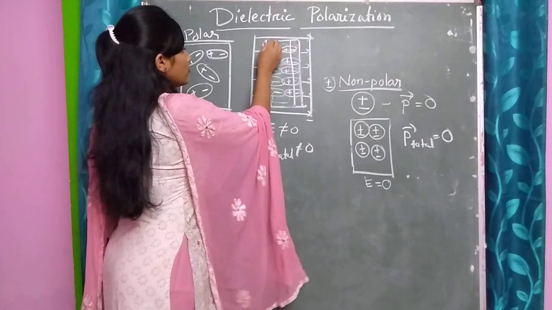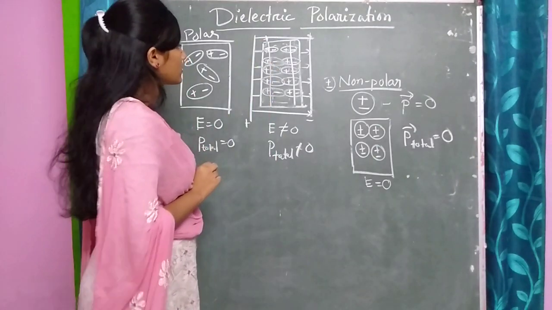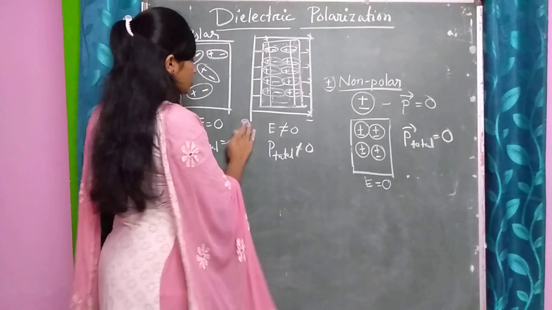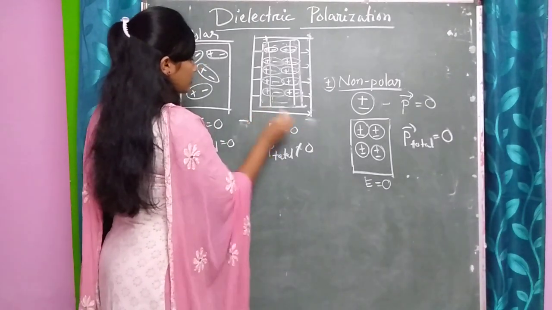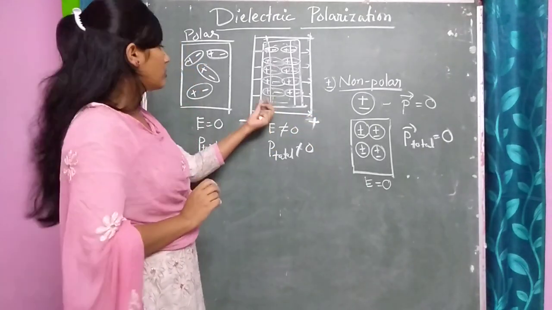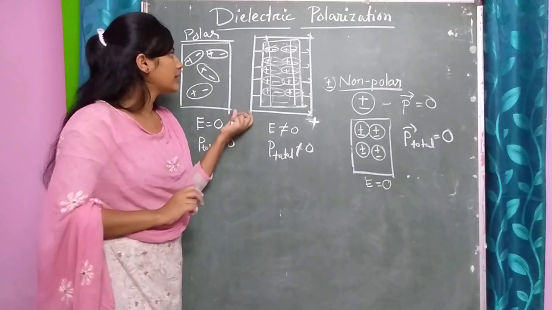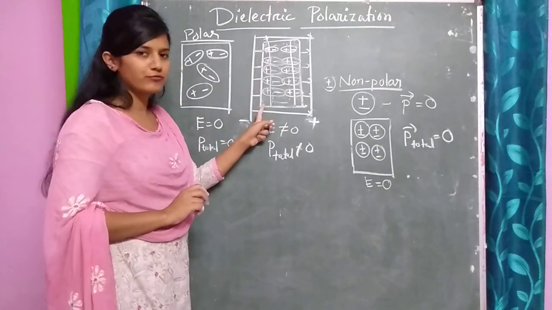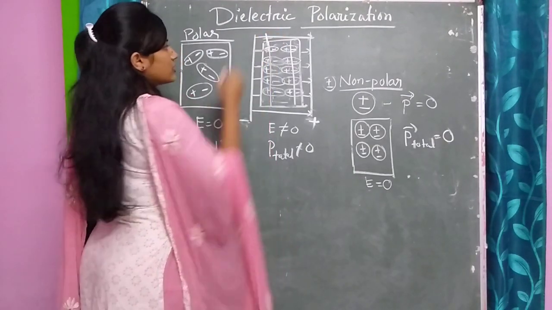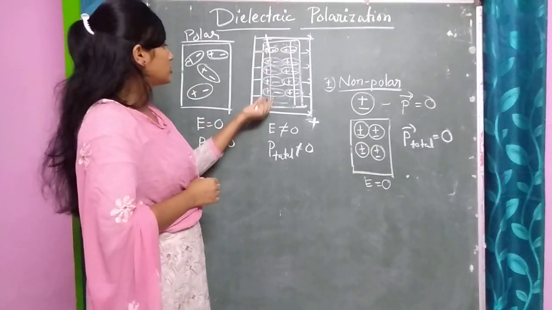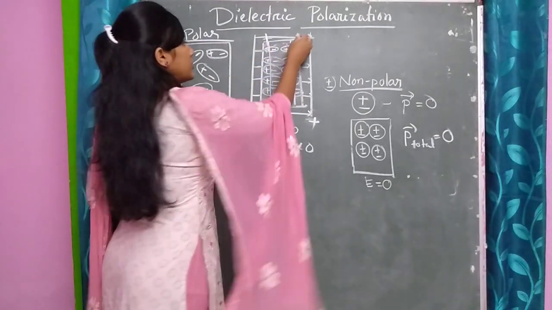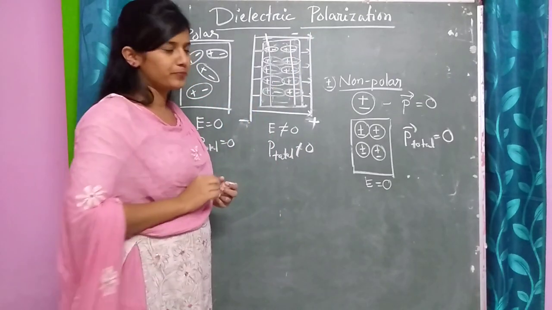Sorry, I meant, suppose this one is the negative plate and this one is the positive plate. They will not be aligned like that. It is the negative plate, so the positive will be along this direction. So positive charges are created at these edges and negative charges will be created at this edge.